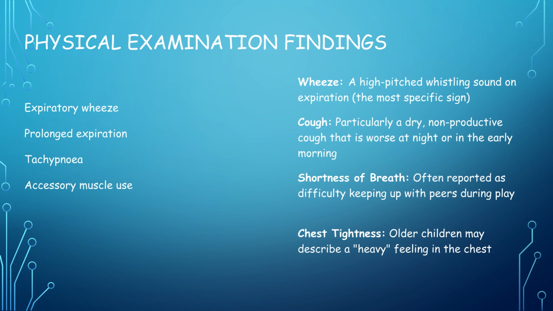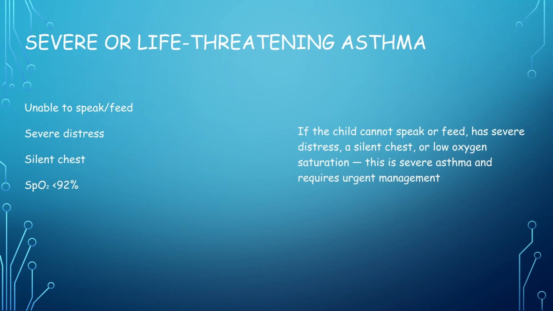Physical examination findings often include expiratory wheeze, prolonged expiration, tachypnea, and accessory muscle use. Wheeze is a high-pitched whistling sound on expiration. Signs of severe or life-threatening asthma include an inability to speak or feed, severe distress, a silent chest, or oxygen saturation below 92%. These require urgent management.